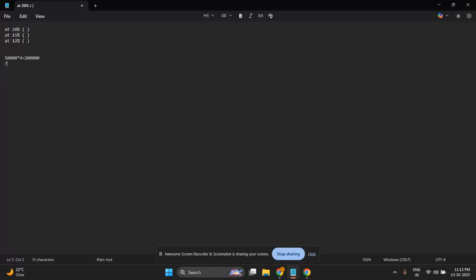If you are earning 75,000 rupees today, then you will require 3 lakh rupees. And if you are earning 1 lakh rupees, then you'll require 4 lakh rupees. This is the amount which you'll require, but I'll not go with each and every amount. I'll go with 50,000 currently, and I'll calculate the investment based on the percentage.